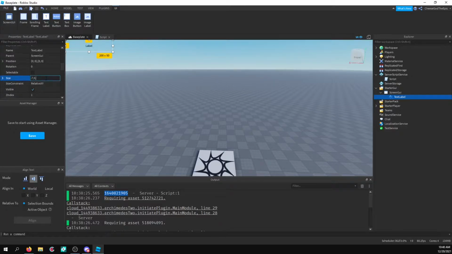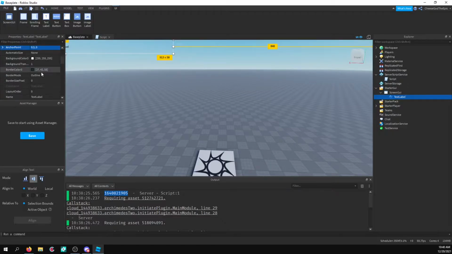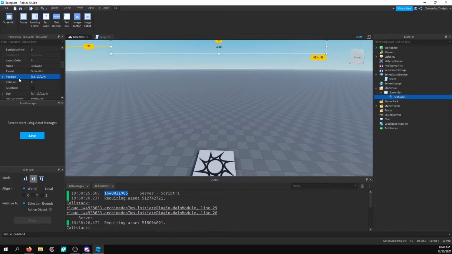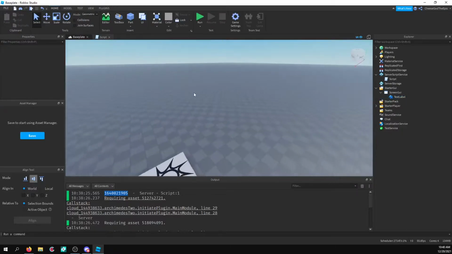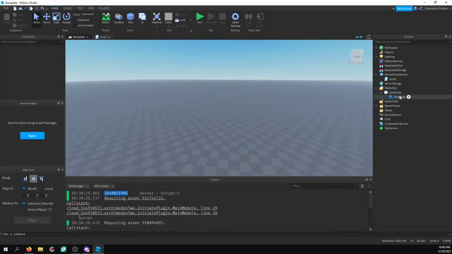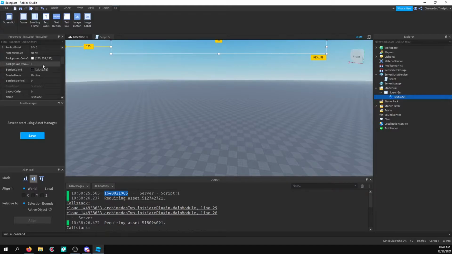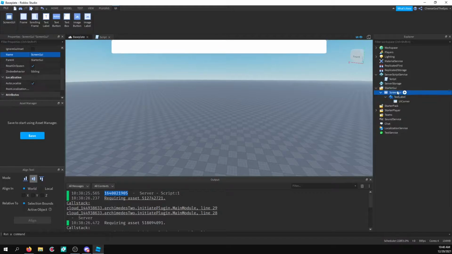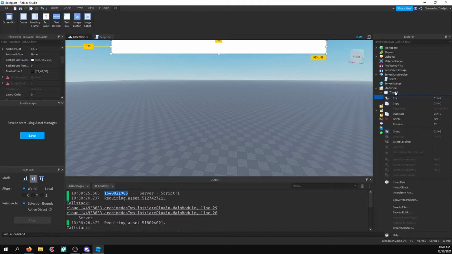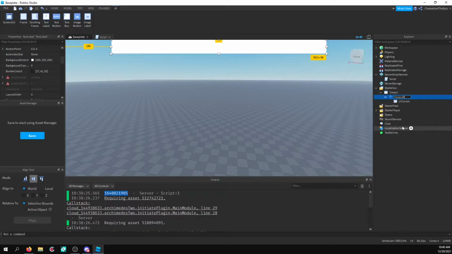I'll set the size to 0.70, 0.10, and then put it in the middle of the screen by changing the anchor point and the position, just like this. There we go. And then I will change the default text, there's nothing there, and turn on text scaled. I'll leave the background on there, just add a UI corner. And I'll call it time UI or something like that, and then time left counter. Okay, so there we go.